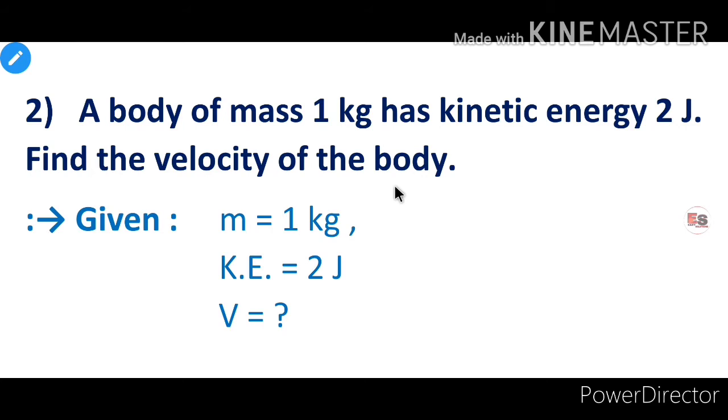We will first write down all the values given in this example. A body of mass 1 kg. Therefore mass m is equal to 1 kg. Has kinetic energy 2 joule. Therefore kinetic energy is equal to 2 joule. Find the velocity of the body. Therefore velocity v is equal to question mark. In this example we know the value of mass and kinetic energy and we have to calculate velocity of that body. Therefore by using formula of kinetic energy,